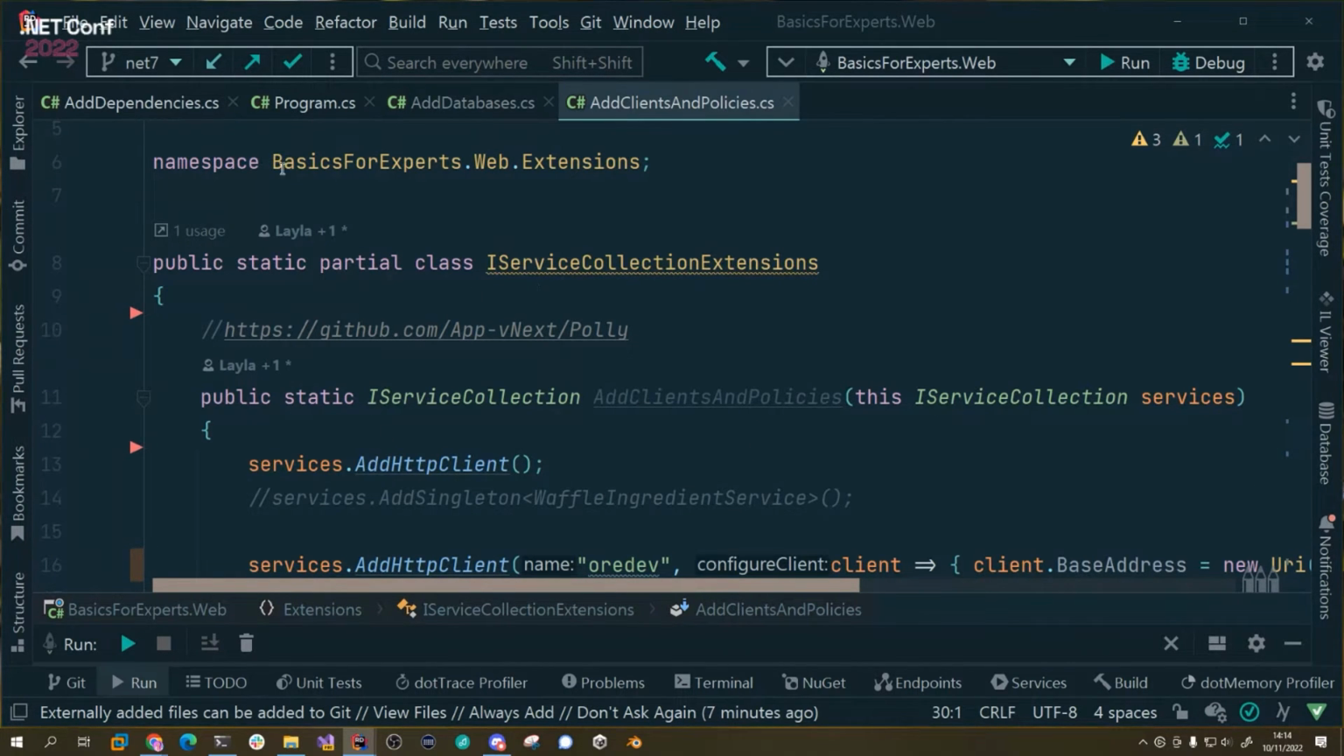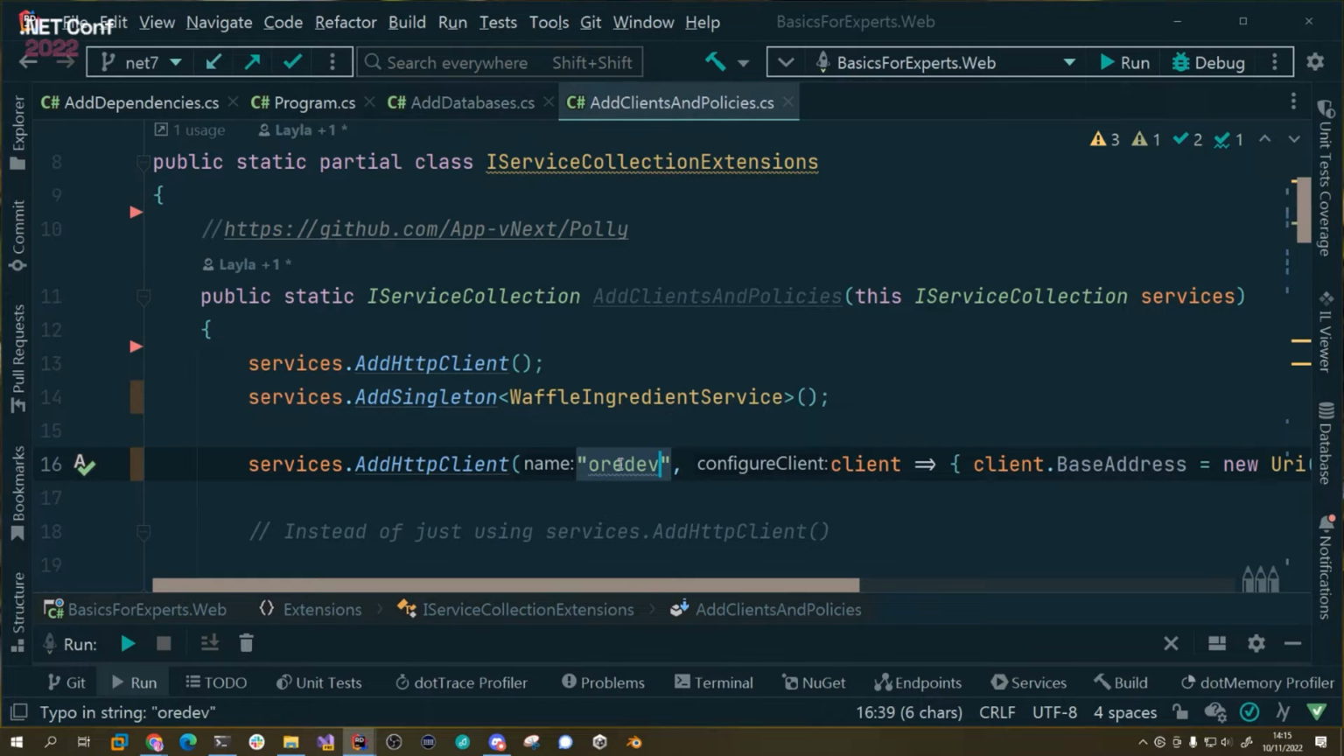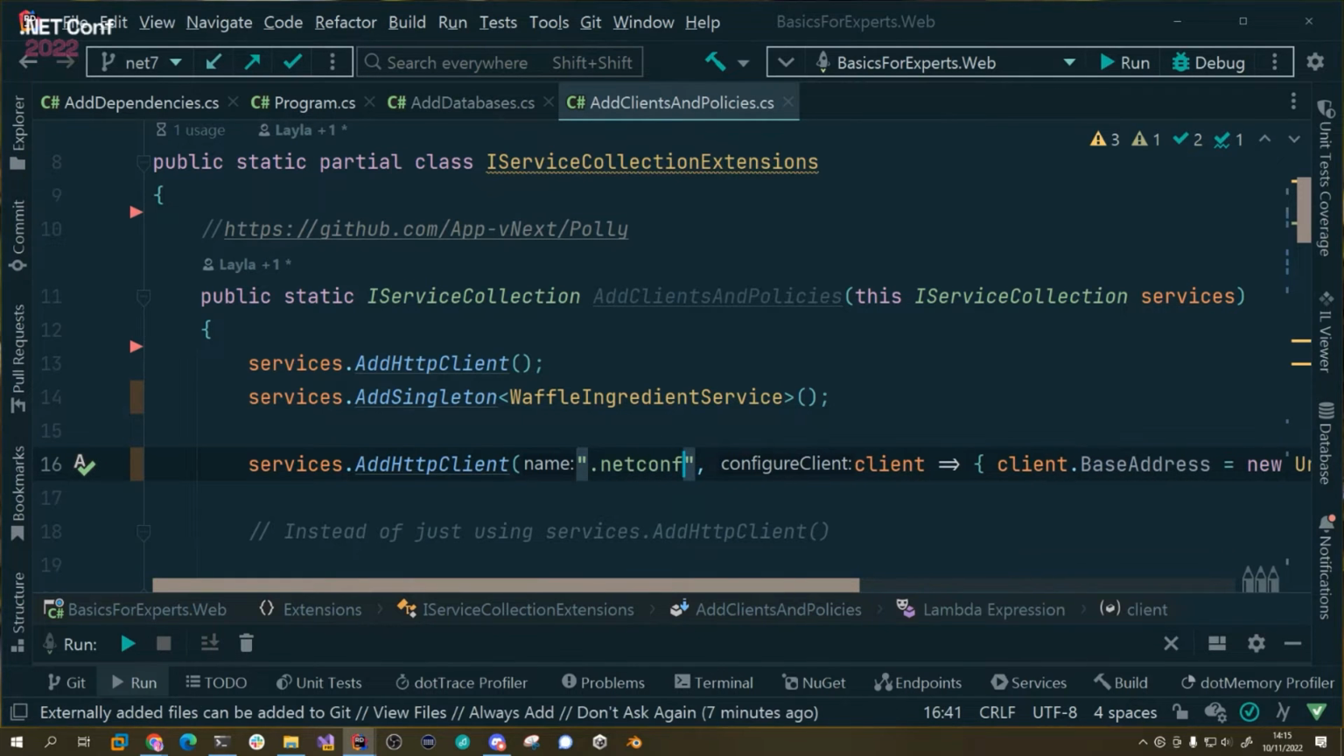Again, it's still a partial class of IServiceCollection. And we're still extending that IServiceCollection. So now I've put these services AddHttpClient in here. And I've commented out this AddSingleton thing here. Now this is left over from ORDev. Let's change this one to .NET Conf. That's where I was earlier in the week.